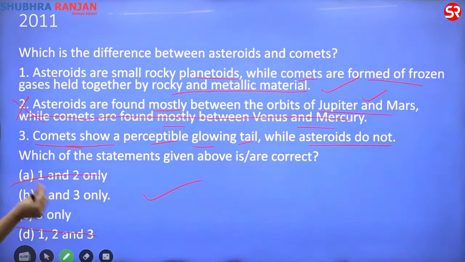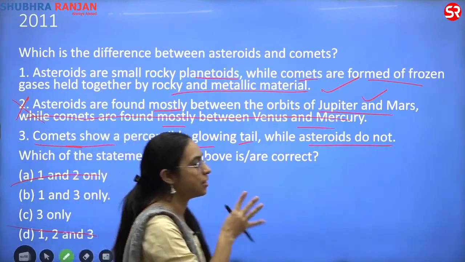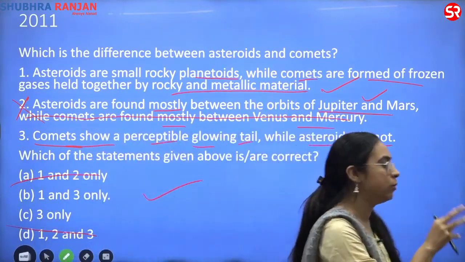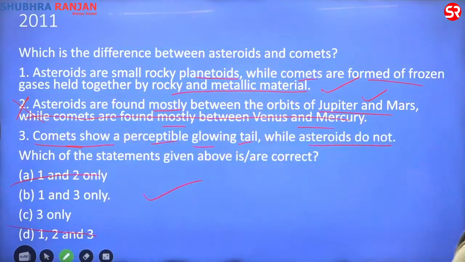A planetoid is a small planet. It is rocky, basically dust and debris. It has not yet completely formed into a planet. Are comets mostly found between Venus and Mercury? No. They originate from the Kuiper belt, and they can be found anywhere. So the statement that they are mostly found between Venus and Mercury is wrong.